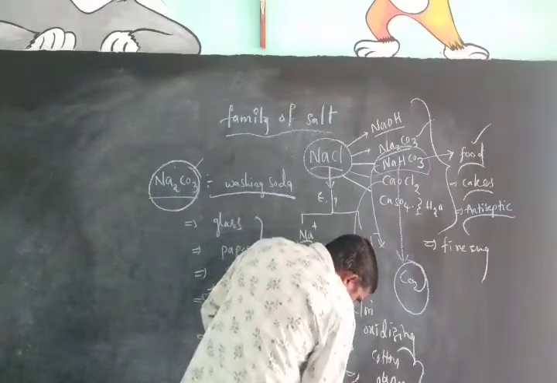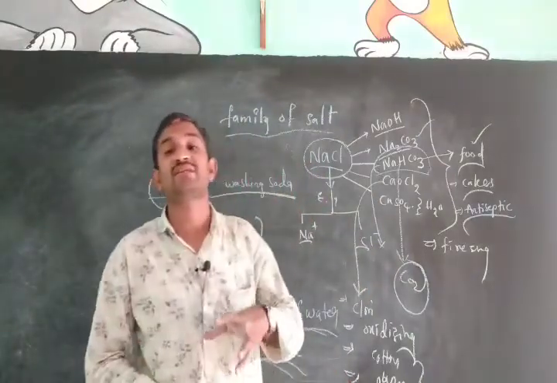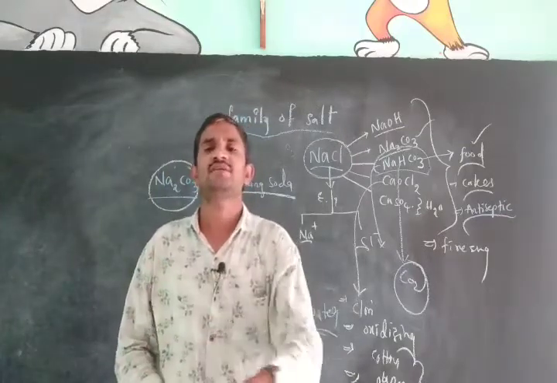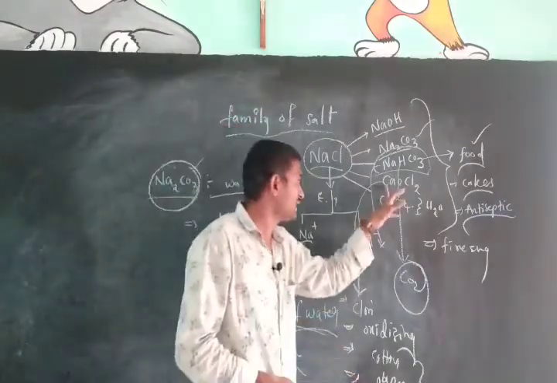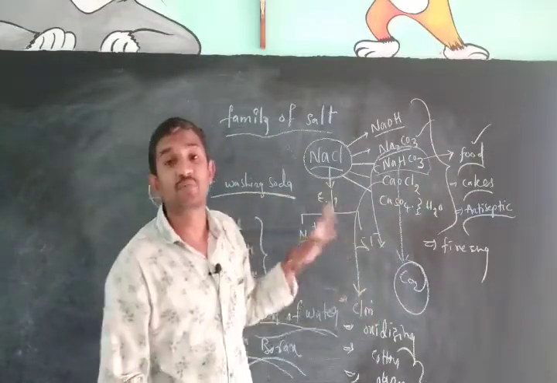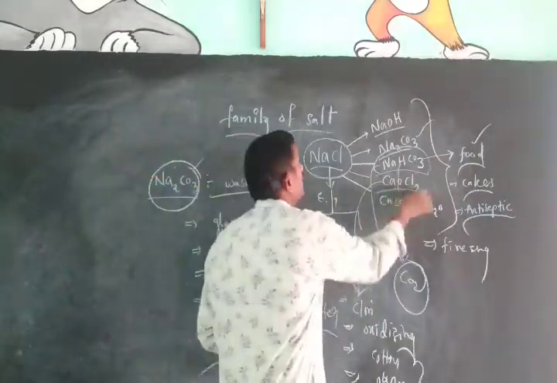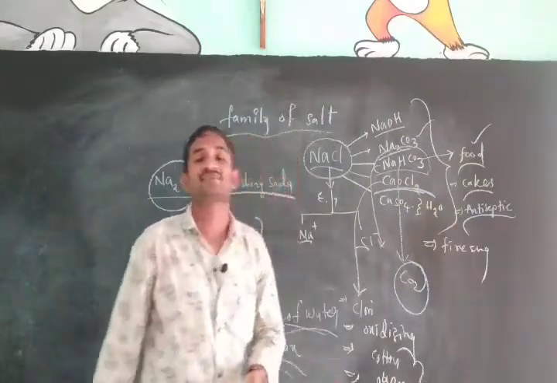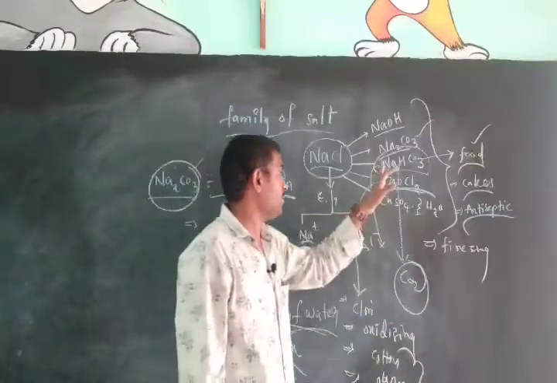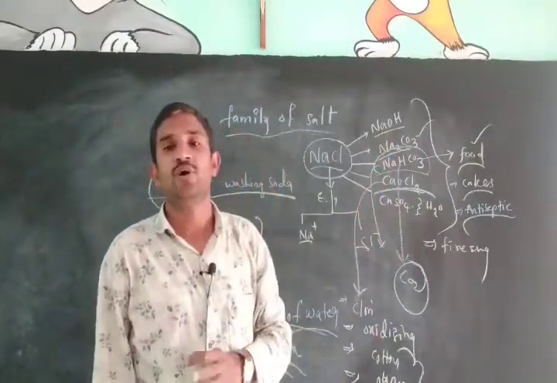We can also use bleaching powder to prepare some kinds of anesthesia drugs. Bleaching powder is used in the preparation of different kinds of anesthesia drugs. We have to remember these applications of bleaching powder.